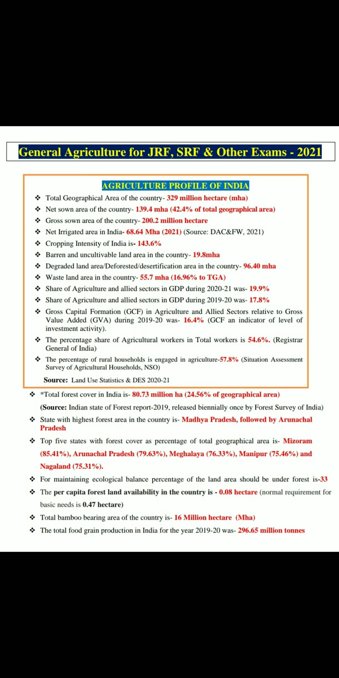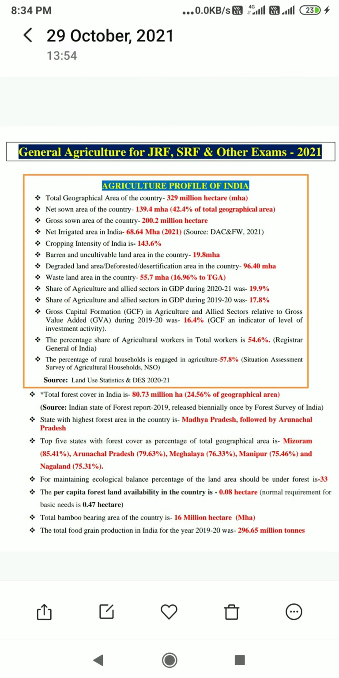Wasteland area as a percentage of the total geographical area of the country is 16.96%. Share of agriculture and allied sectors in GDP during 2021 was 19.9%. Share of agriculture and allied sectors in GDP in 1920 was 17.8%. The share of agriculture and allied sectors improved by more than 2%. Now it is 19.9%.